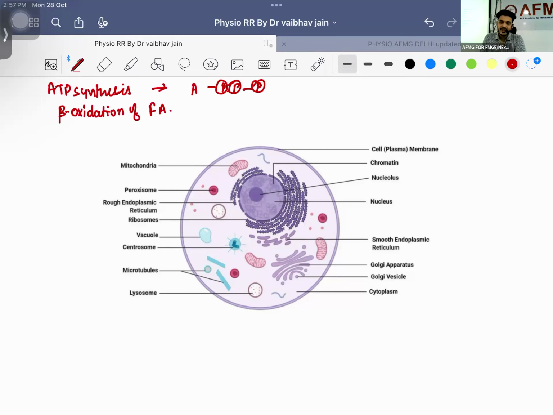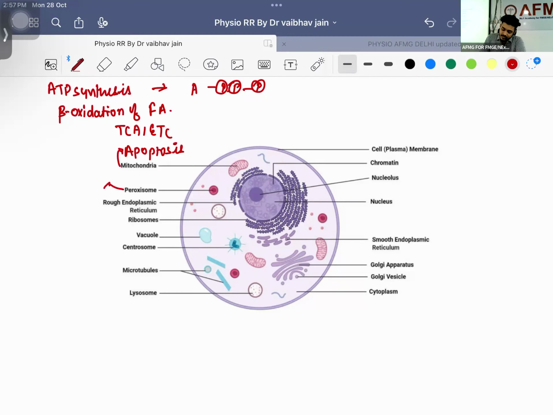Okay, we are having what? Beta oxidation of fatty acids. TCA cycle will be there. TCA cycle or electron transport chain will be there. The process of apoptosis is also happening here, right? These are the important functions that you should be knowing about mitochondria. Sir, everything is going to work inside the mitochondria, right?